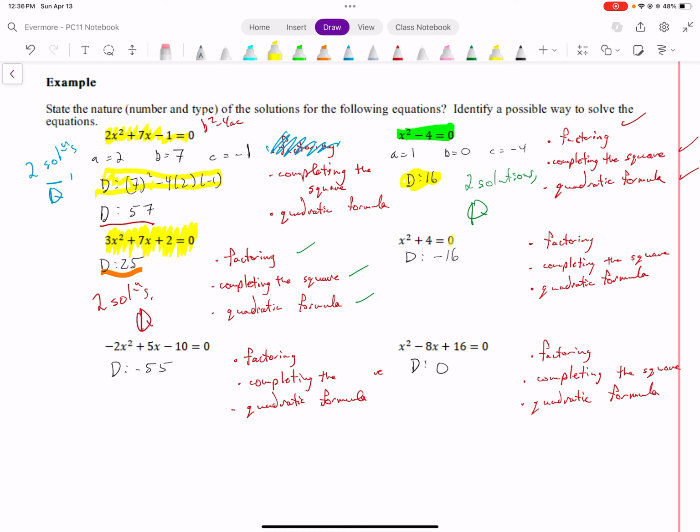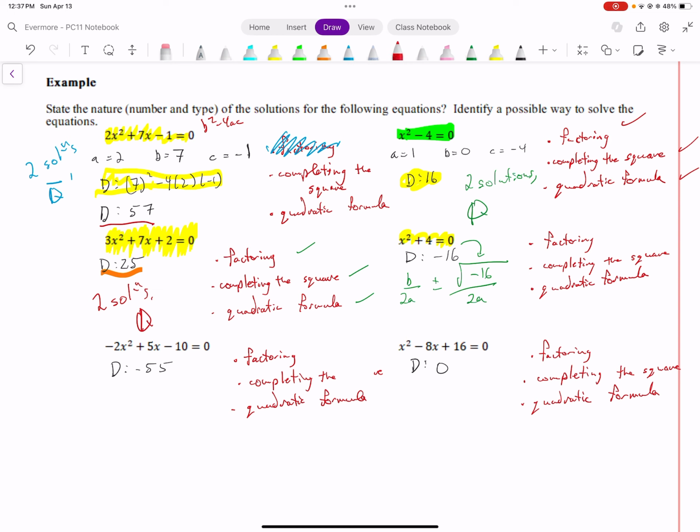Moving on to the fourth example here. The discriminant is negative 16. Wait a second. So negative b over 2a plus or minus the square root of my discriminant, which is negative 16. By the way, if you want, you can just plug in your discriminant and use the quadratic formula underneath. Wait a second.